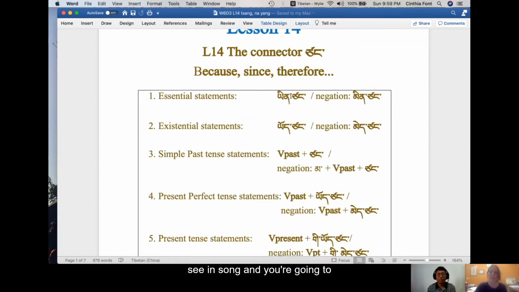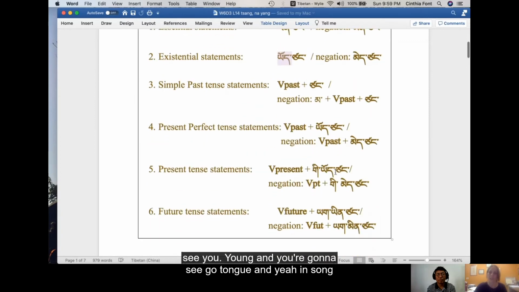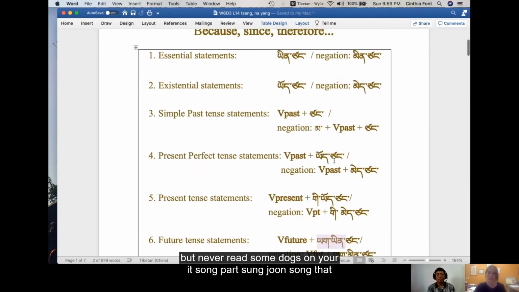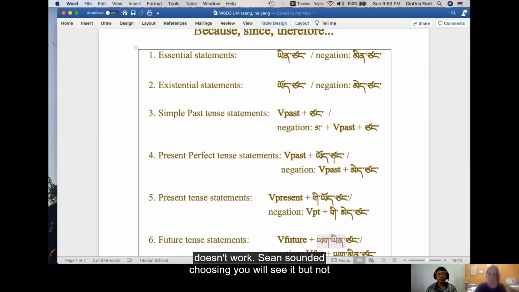So you're going to see yin sang, and you're going to see yut sang, and you're going to see gi yut sang, and ya yin sang, but never re tsang, dug tsang, yore tsang, pa tsang, chung tsang. That doesn't work. Chung tsang you will see it, but not song tsang. I mean, song tsang is an expression, but you won't see it as an actual using the structure. As it's not common, okay?